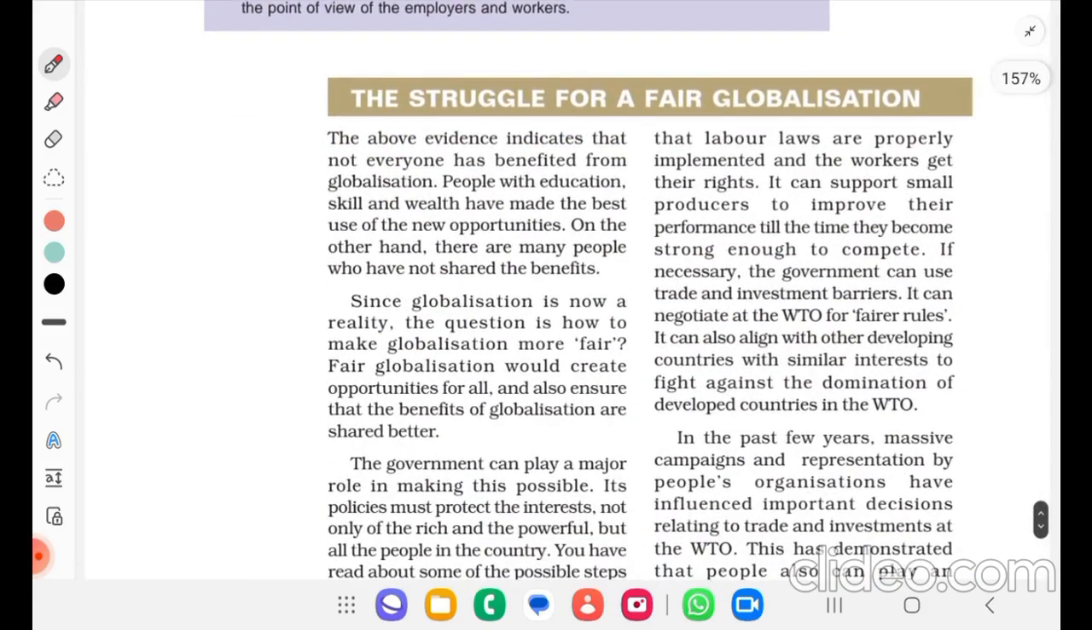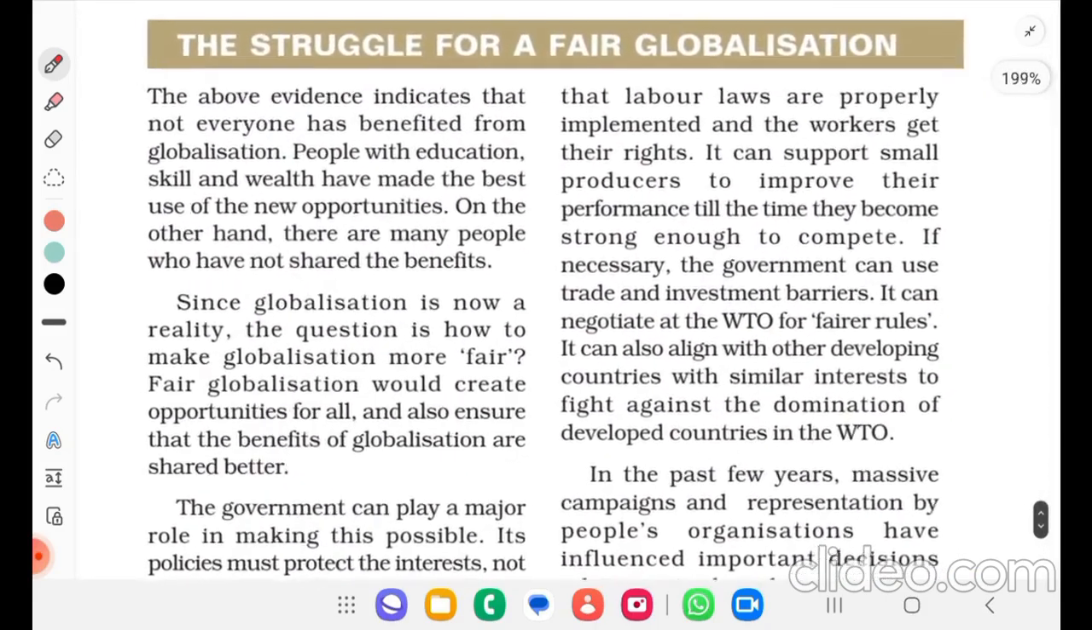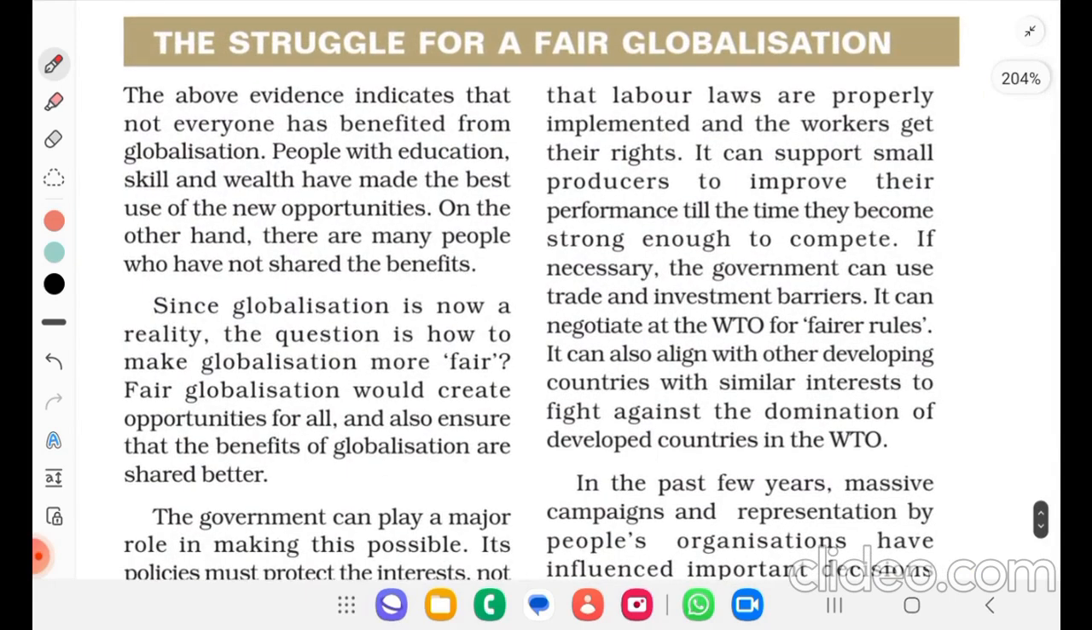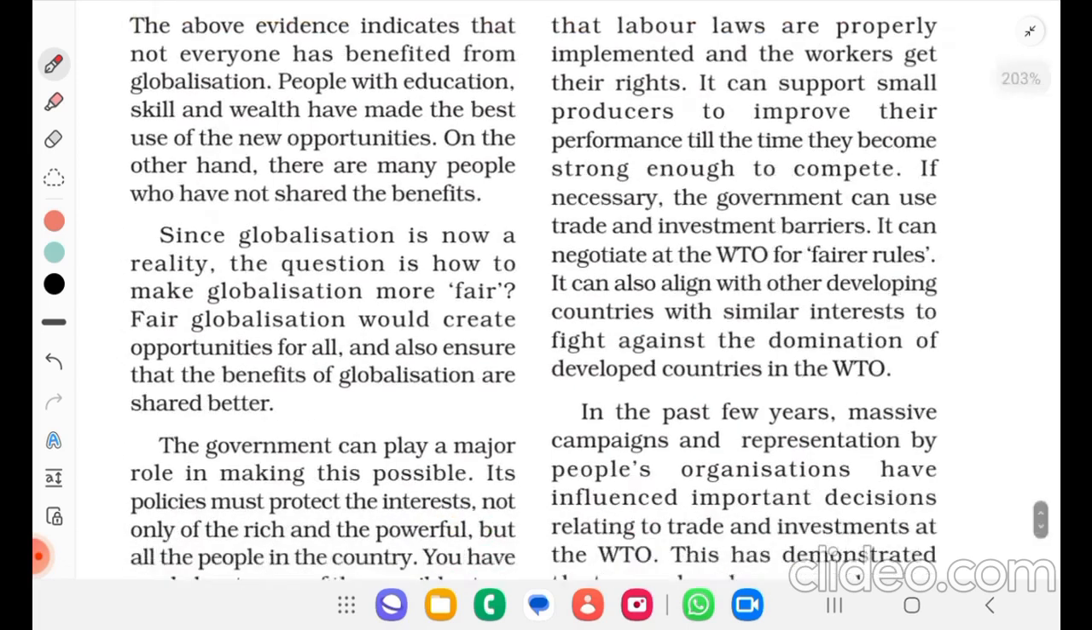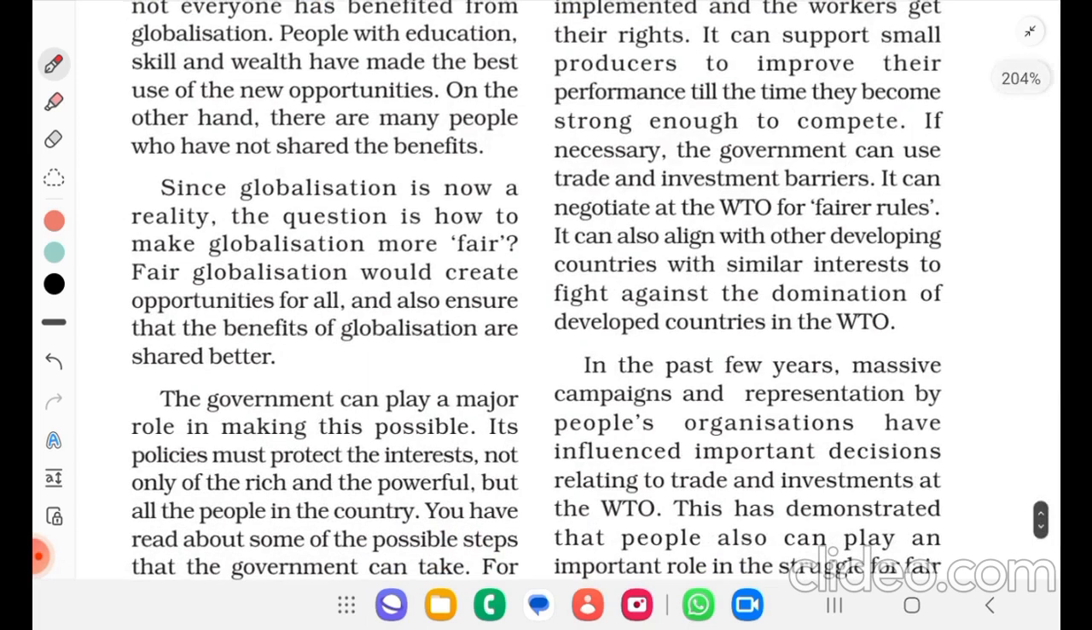So we see the struggle for a fair globalization. The above evidence indicates that not everyone has benefited from globalization. People with education, skill and wealth have made the best use of new opportunities. On the other hand, there are many people who have not shared the benefit. Since globalization is now a reality, the question is how to make globalization more fair. Fair globalization would create opportunities for all and also ensure that the benefits of globalization are shared better.